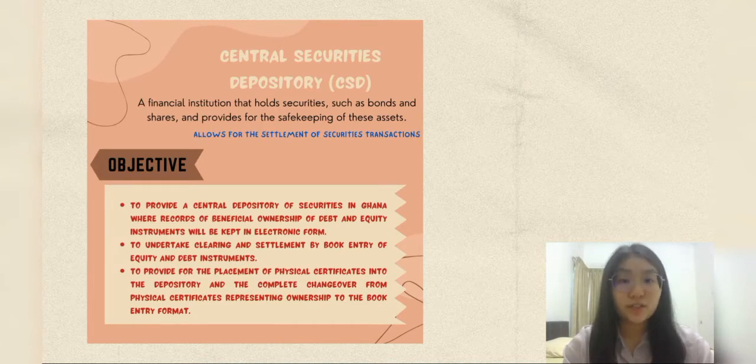There are a few objectives of CSD, which are to record beneficial ownership of debt and equity instruments in electronic form, also to undertake clearing and settlement by book entry of equity and debt instruments, and to provide for the placement of physical certificates into the depository and the complete changeover from physical certificates representing ownership to the book entry format.